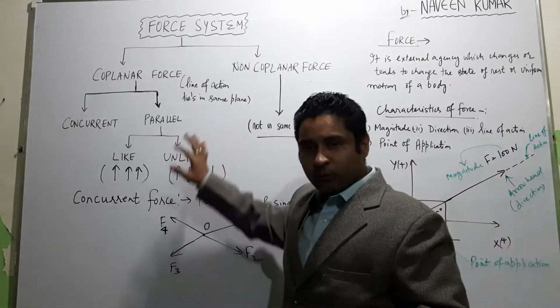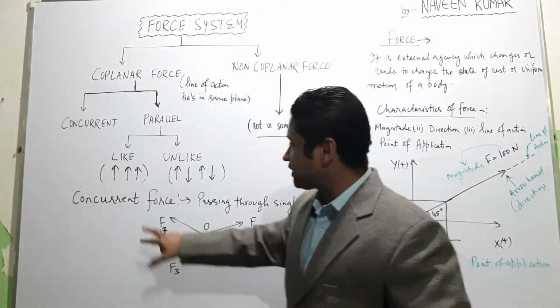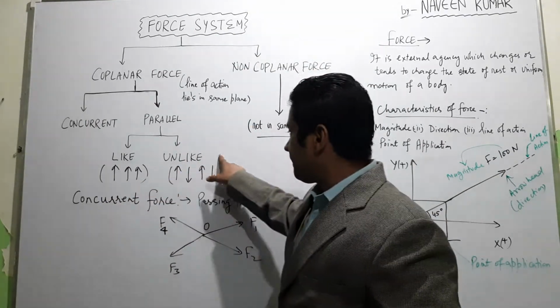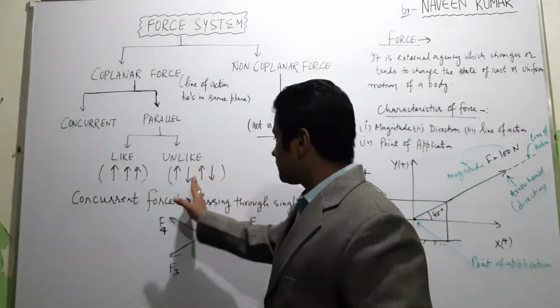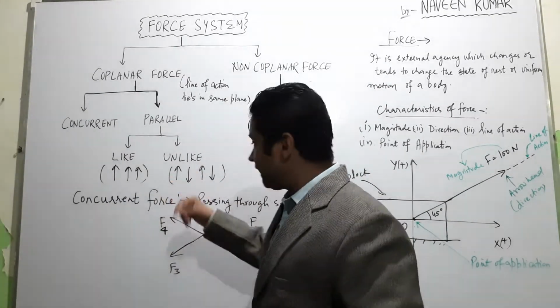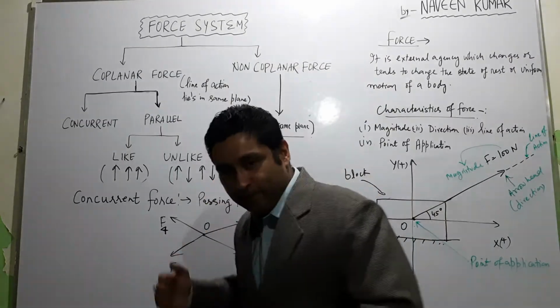Now coming to parallel forces. Parallel forces are of two types: like and unlike. Like parallel forces are in the same direction. For unlike parallel forces, you can see the direction is upward and the direction is downward. These two are unlike forces. Similarly, direction upward, direction downward, so they are unlike parallel forces.